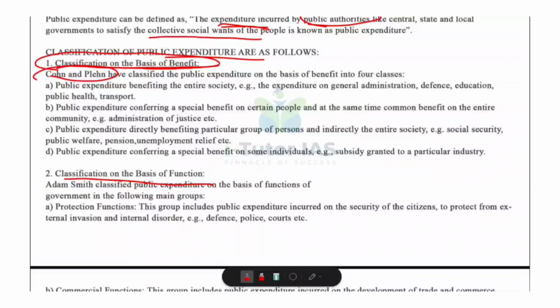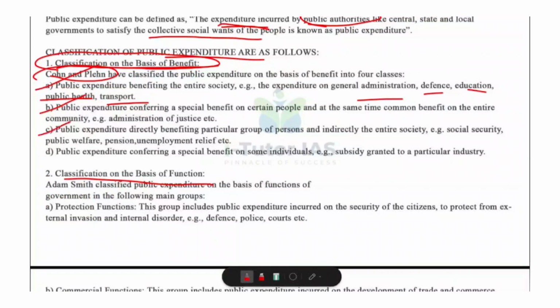Expenditure that benefits the whole society means everyone receives the benefit. For example, administration, defense, education, transport, public health, etc. So these are basic services needed by all citizens. So this is the first one. Then expenditure that gives a special benefit to some people but also common benefit to society. Okay, that is a small group benefits directly but everyone benefits indirectly. For example, administration of justice or courts. Courts directly help people involved in cases, but they also create laws and order for the whole society.